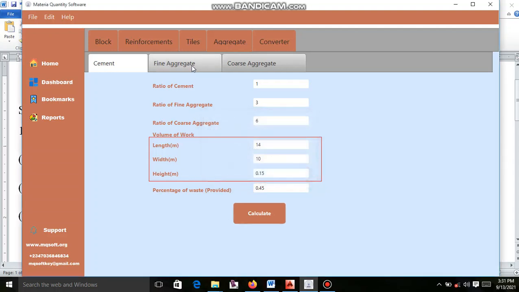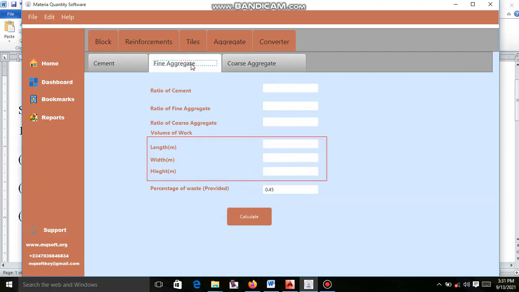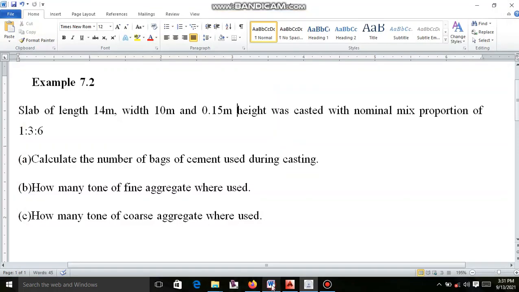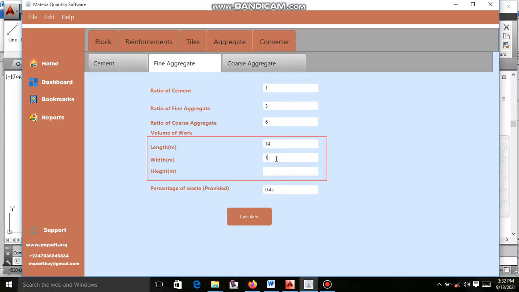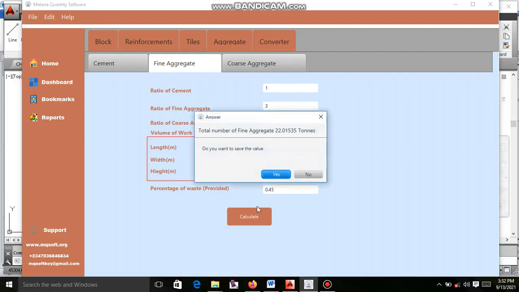Thank you. So if you want to check for the fine aggregate that will finish up the job, you can click on the fine aggregate, check your question again, the ratio 1, 3, 6. The length on the question, you can check your question, the length of the slab 14, the width is 10. See your diagram, put 14, put your 10, put your height 0.15. Then you can check your percentage waste anyhow you want to check. You can change it, you can leave it like that as default. Just say calculate, it will give you the tons of fine aggregate you need to bring.